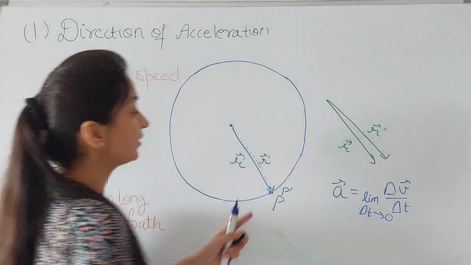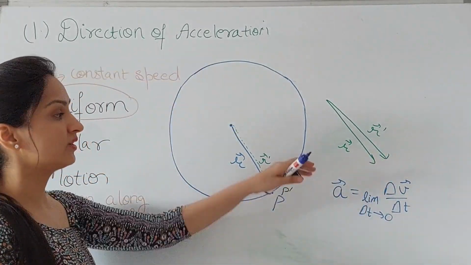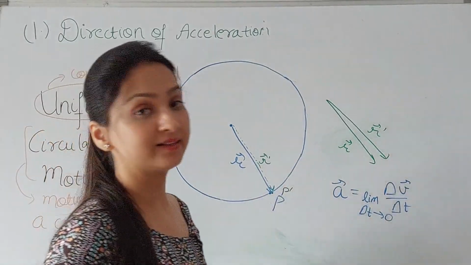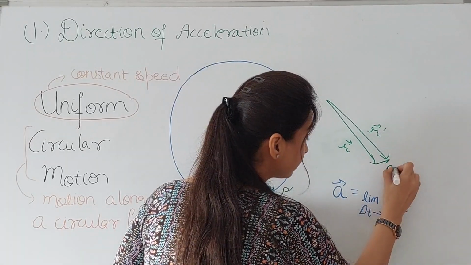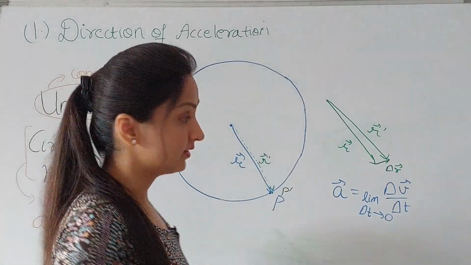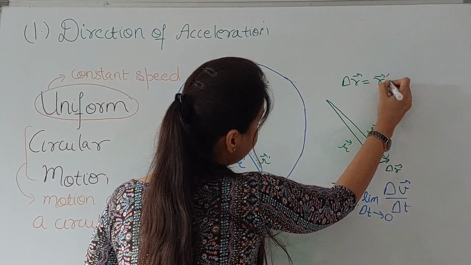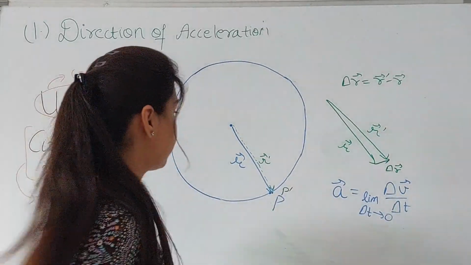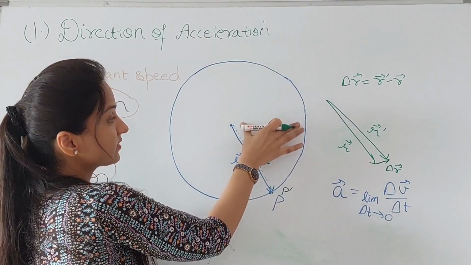To show you the vector delta R in this case, I have shown some difference between the two, although there is no significant difference if you are taking the limit delta t tending to 0. So delta R in that case will be this. This is delta R and this is obeying the triangle law of vector addition. Delta R was nothing but your R dash minus R. Now we saw the positions of R dash vector. For a long time interval it was here. For a shorter time interval it was somewhere here.